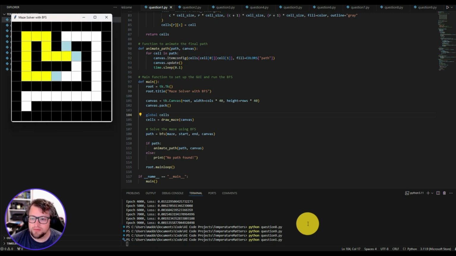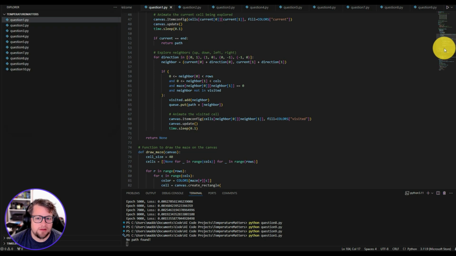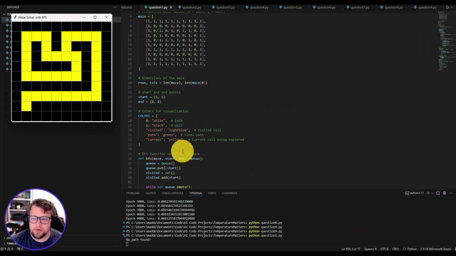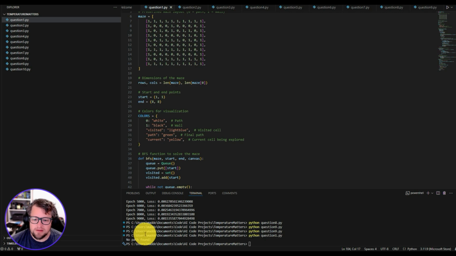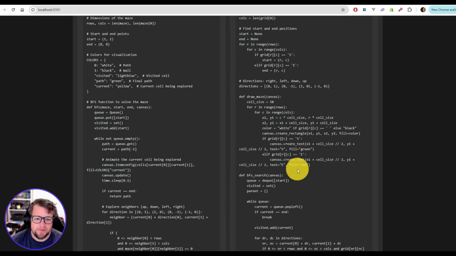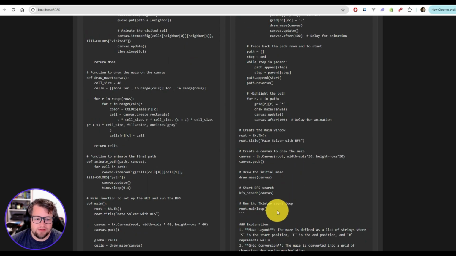And that is an incredible result, to be honest with you. It's finding its way directly through the maze, and boom, no path found. And that is probably because, yep, it set the endpoint to 8.8 and then the start point to 1.1. So I'm assuming this starts with 0 here, as the endpoint's probably something there. But that pathfinding was just absolutely spot on there. Really, really, really good. You could see the breadth first search in action absolutely perfectly there.